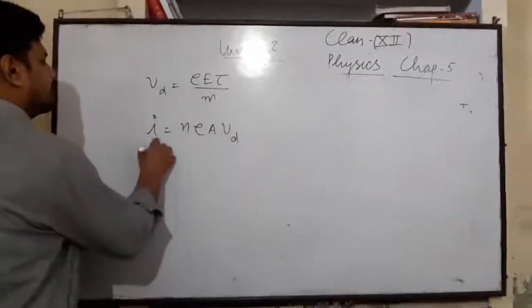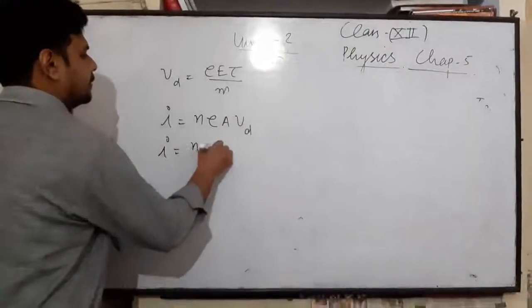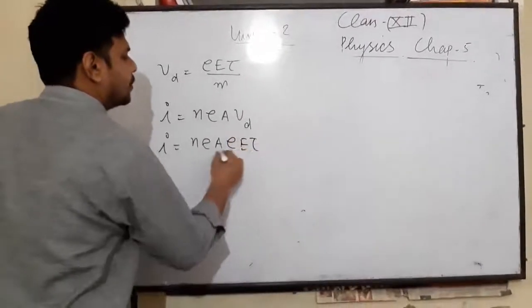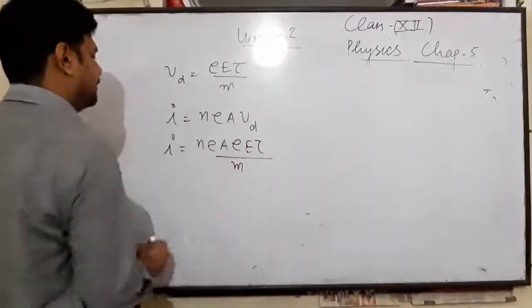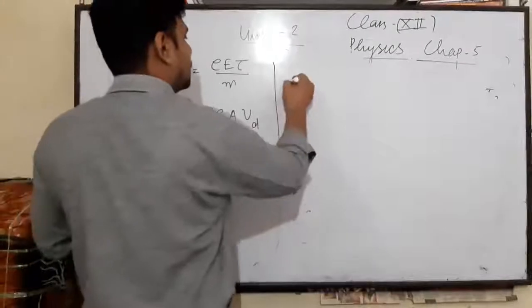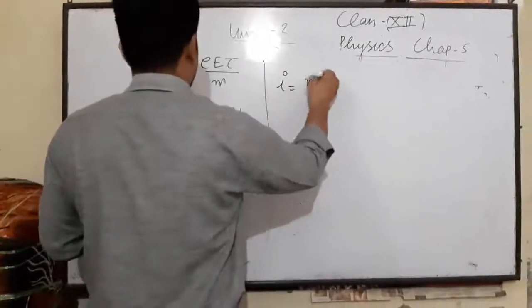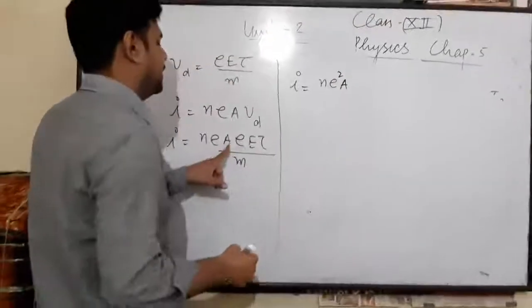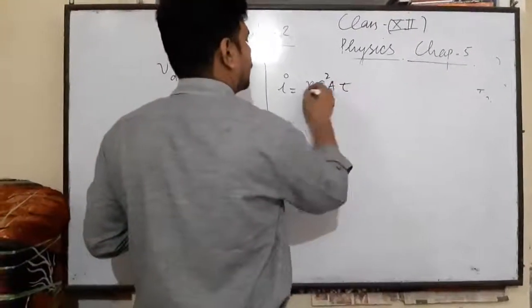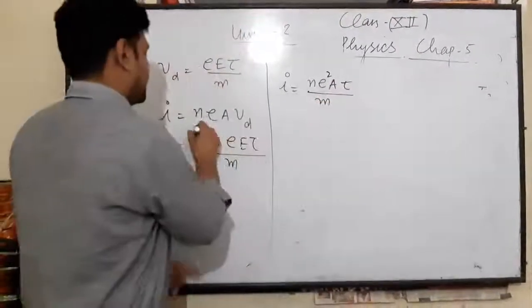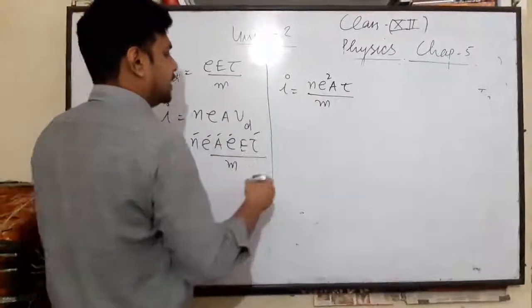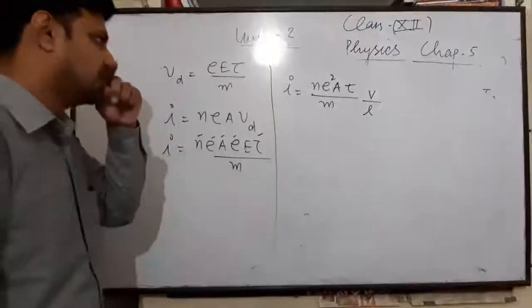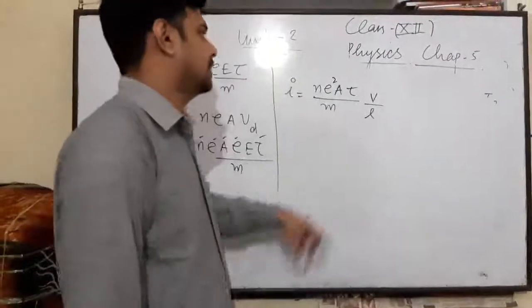Now put the value of vd here, eE tau over m. So I equals ne square A tau E over m, and E is V over L. The electric field is equal to potential difference upon length.